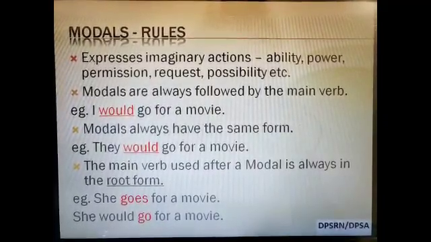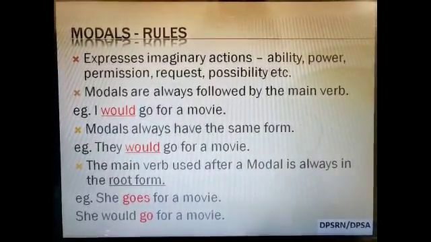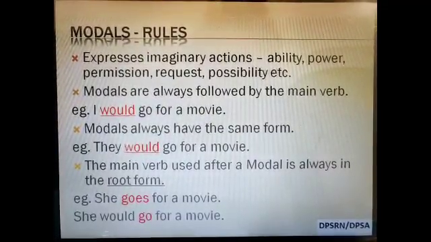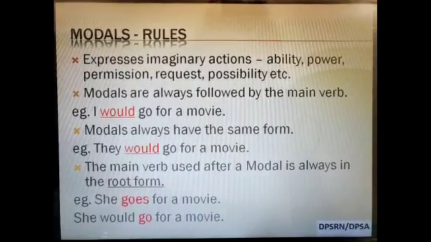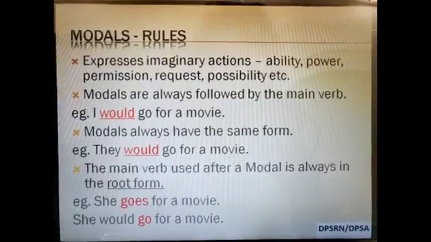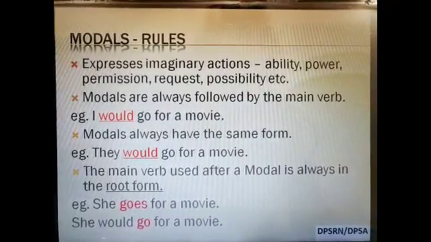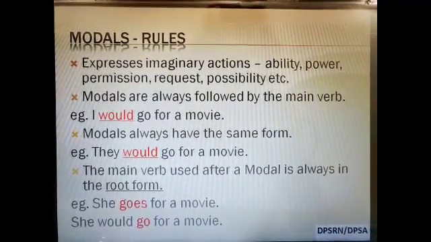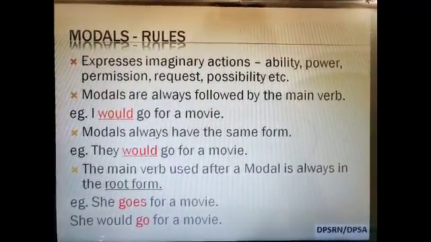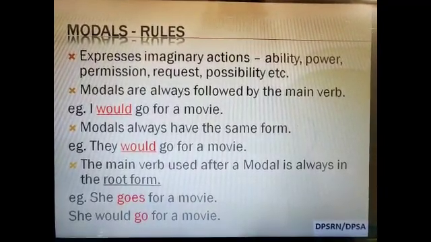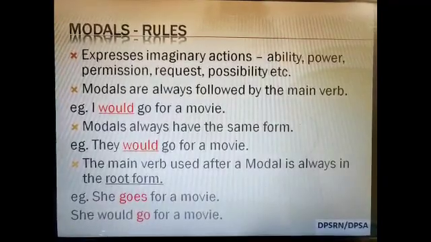Modals always have the same form. They would go for a movie. So modals do not change according to persons or numbers. I would go for a movie, she would go for a movie, would will remain the same. Similarly, we will not say they would goes for a movie. That would be incorrect. Thirdly, the main verb used after a modal is always in the root form.